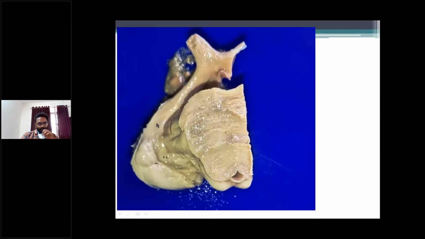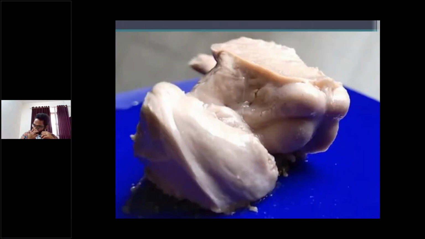This is the original picture from the museum. Identify the optic nerves forming the optic chiasma and optic tract, and this is a cross section of the midbrain. Here is the cerebral aqueduct, right? These two are the inferior colliculi. So two superior colliculi, two inferior colliculi.